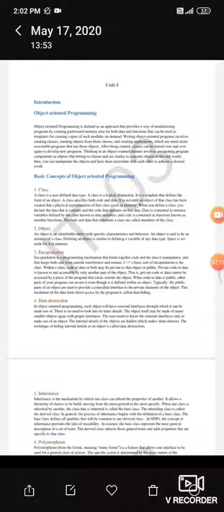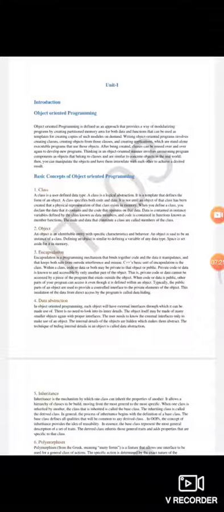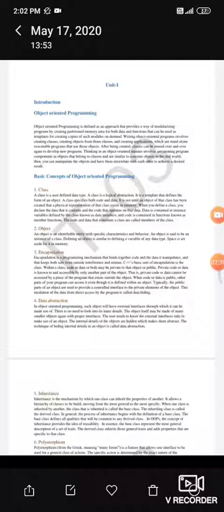So when it comes to data abstraction, each object will have an external interface through which it can be made use of. There is no need to look into the inner details. The object itself may be made of many similar objects, again with proper interfaces. The user needs to know the external interfaces only to make use of an object. The internal details of the objects are hidden, which makes them abstract. The technique of hiding the internal details is called data abstraction.